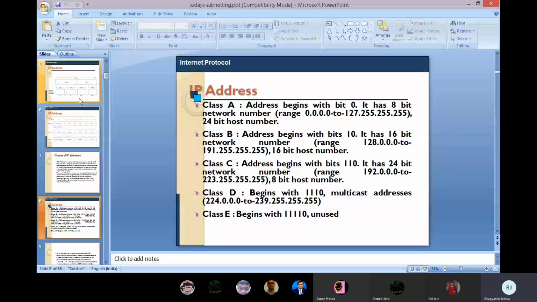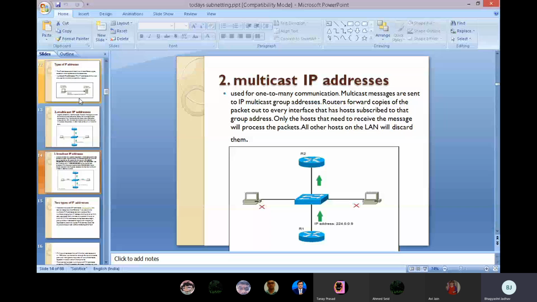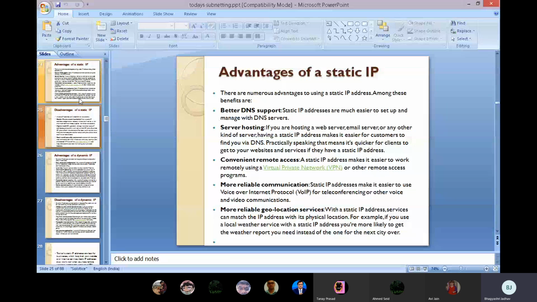Afterwards we saw static IP address and dynamic IP address, and then the drawbacks and benefits of these. This is all the part of our last session. I mentioned a link here. If you click on this link, you will get more information about IP address, and you can see some videos also that depend on IP address.